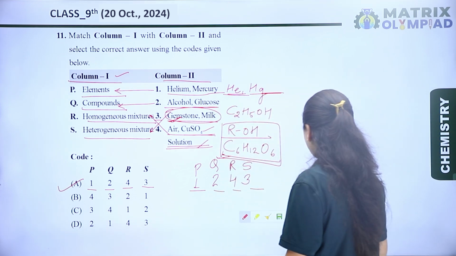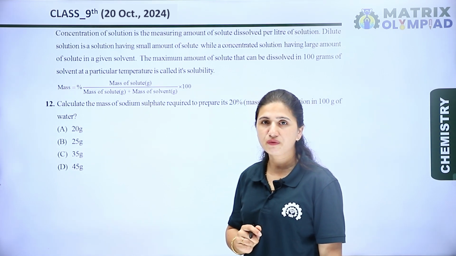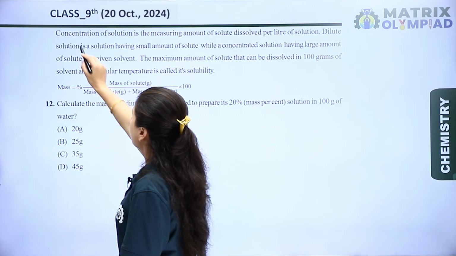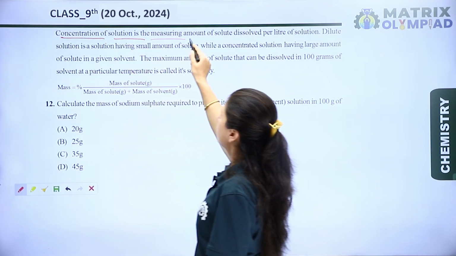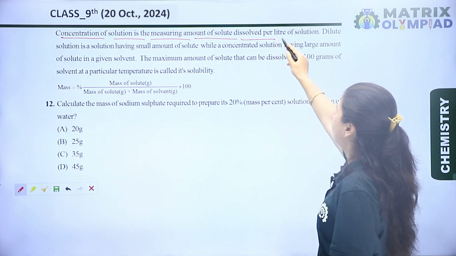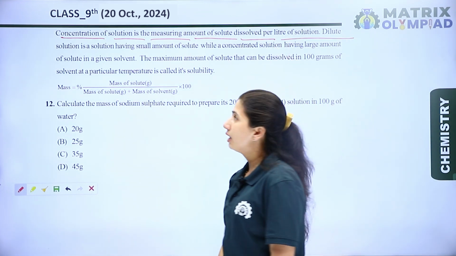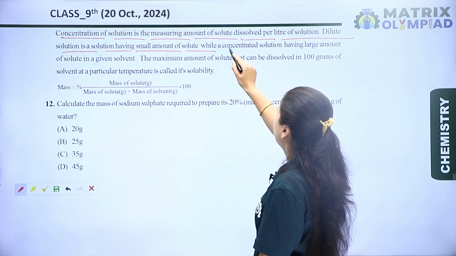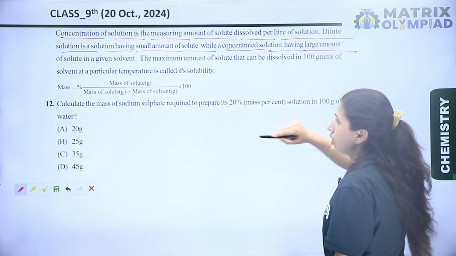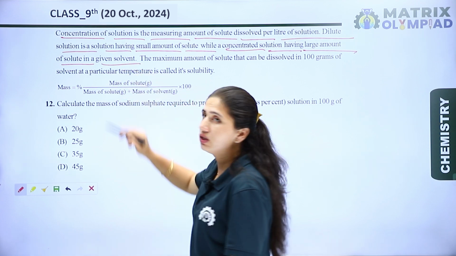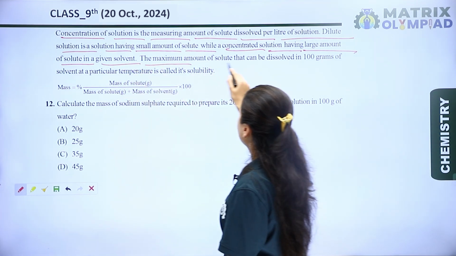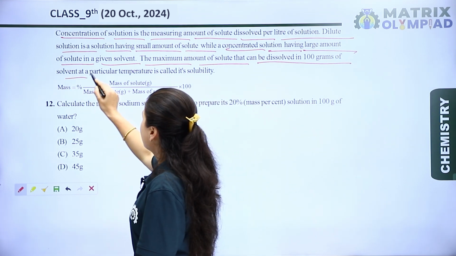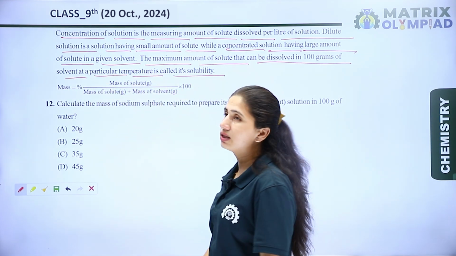Now let's see the next question. The next question is a paragraph based question. Let's see the paragraph. The concentration of a solution is the measuring amount of solute dissolved per liter of solution. A dilute solution has a small amount of solute, while a concentrated solution has a large amount of solute in a given solvent. The maximum amount of solute that can be dissolved in 100 grams of solvent at a particular temperature is called its solubility.